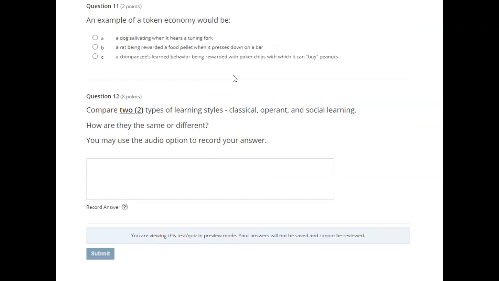An example of a token economy would be A. A dog salivating when it hears a tuning fork. B. A rat being rewarded a food pellet when it presses down on a bar. C. A chimpanzee's learned behavior being rewarded with poker chips with which it can buy peanuts.